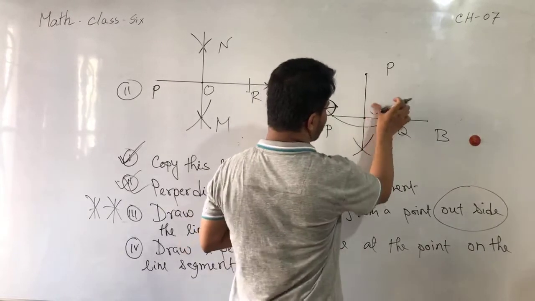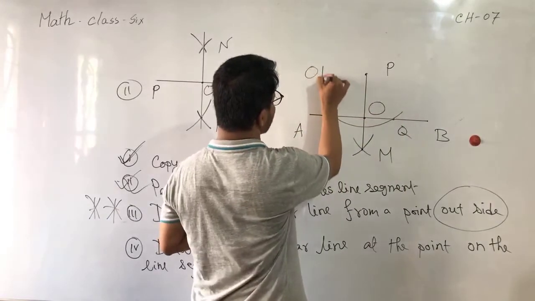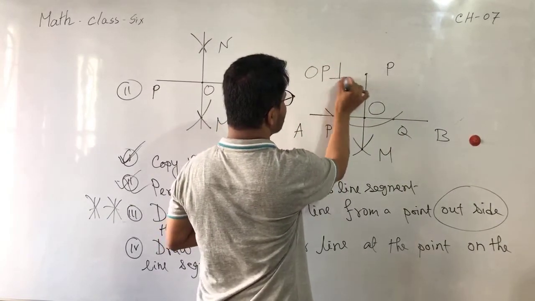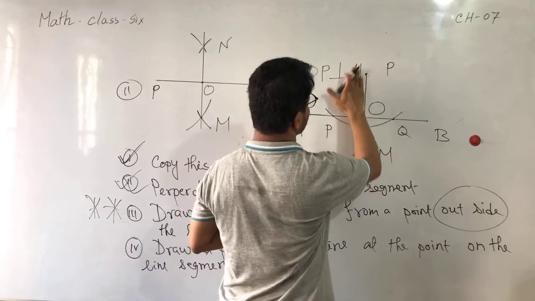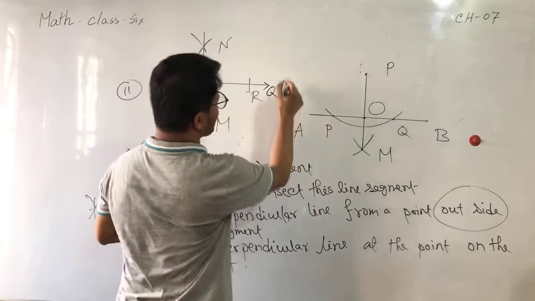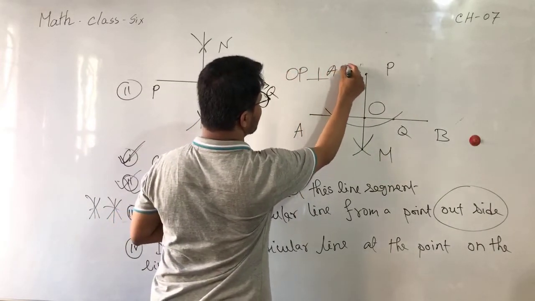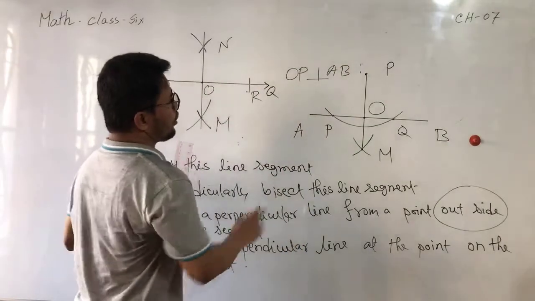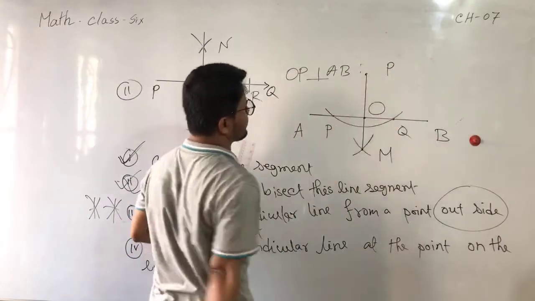It intersects AB at O, so you can write here, this is O. So OP is perpendicular on AB, where P is the point outside the line segment AB.